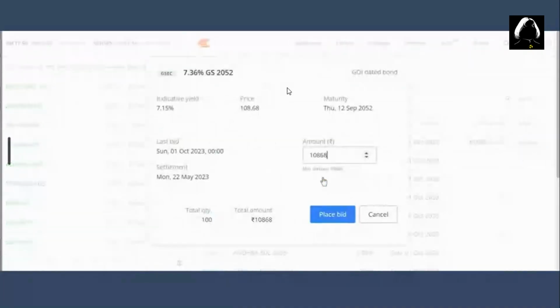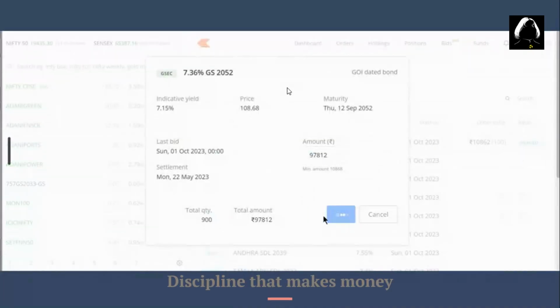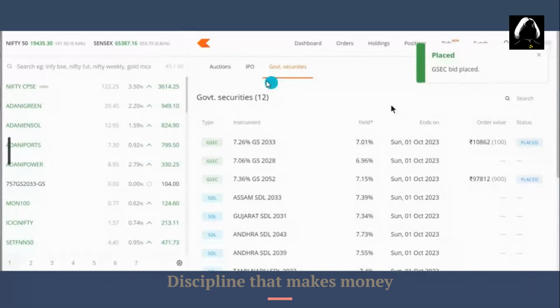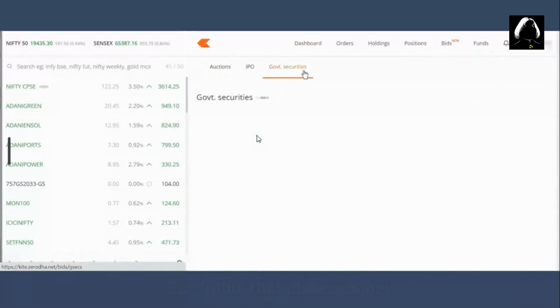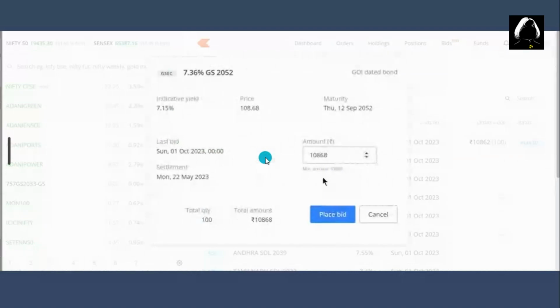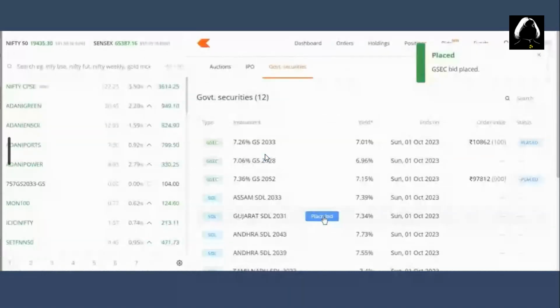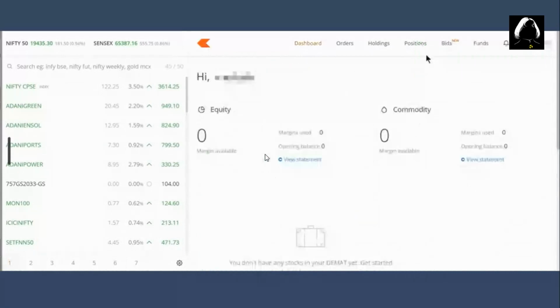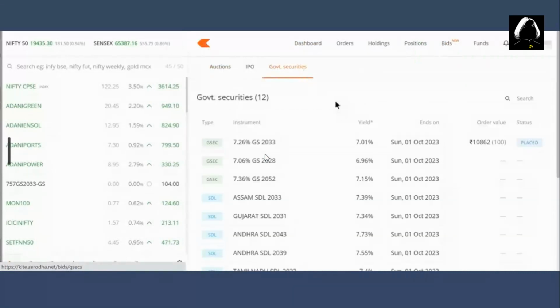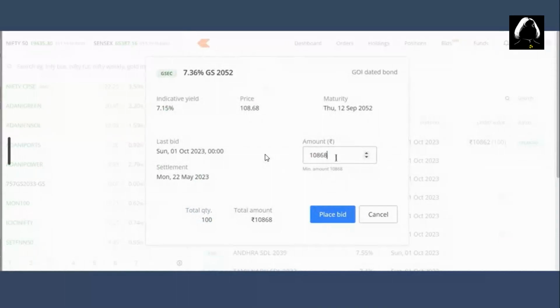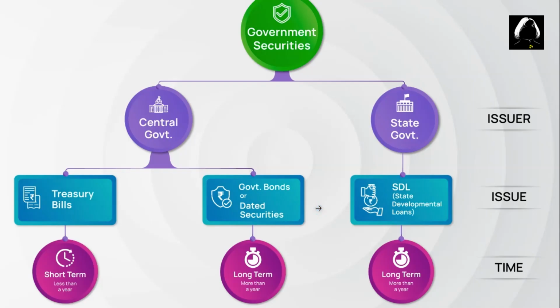Let's see how the government securities are listed. Here you can see how to place the order. Government securities have the prefix GS, and T-bills are shown as T hyphen bills. This is how you can place the orders and invest in government securities or T-bills. So that is about placing the orders or buying the bonds.